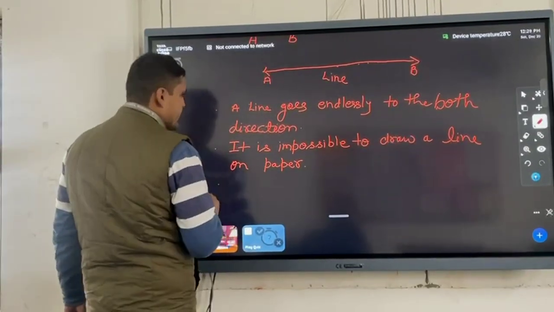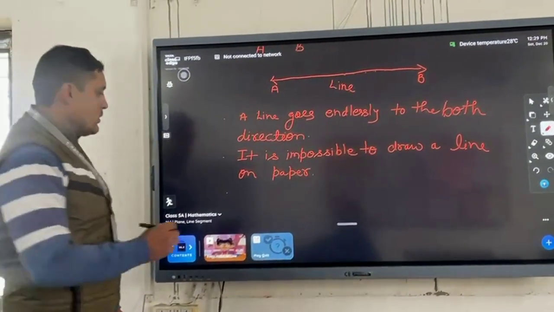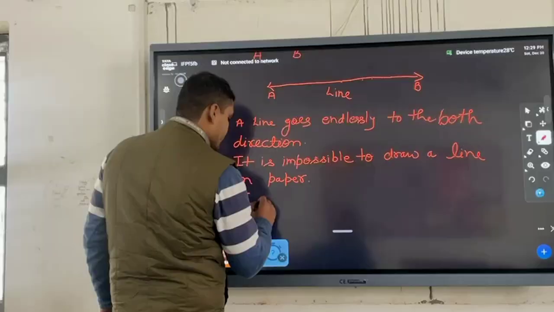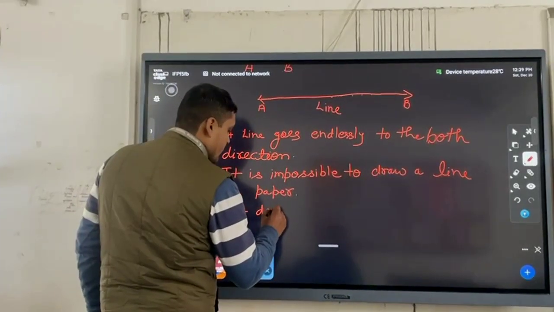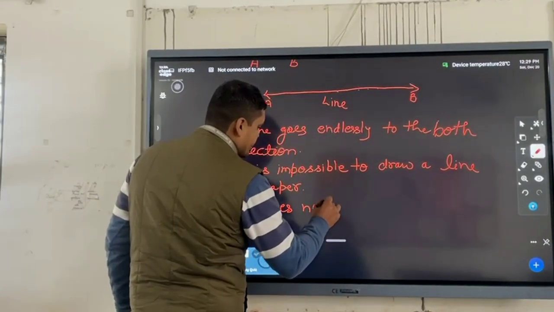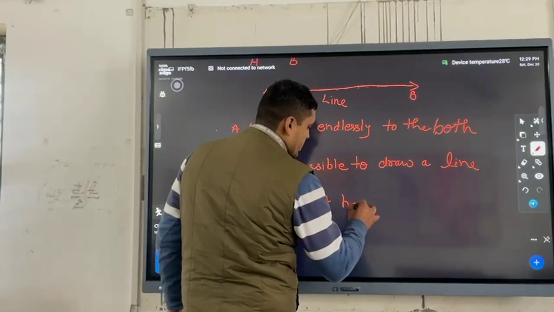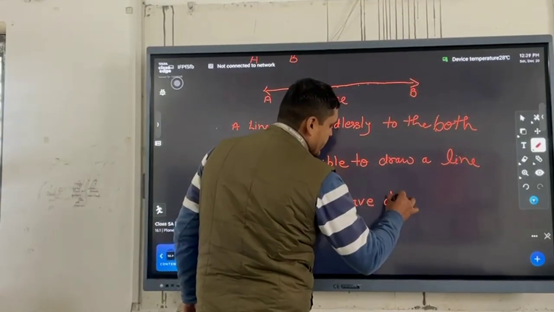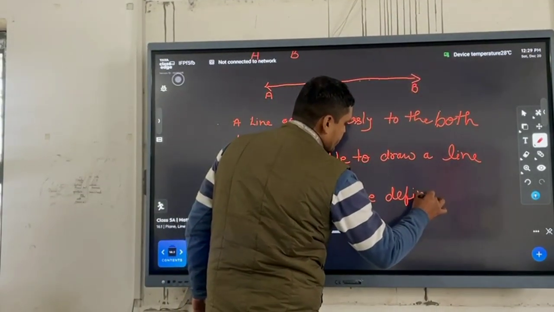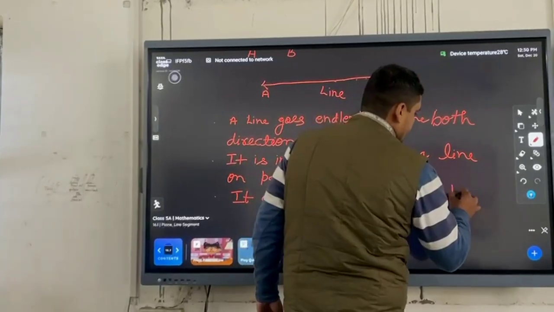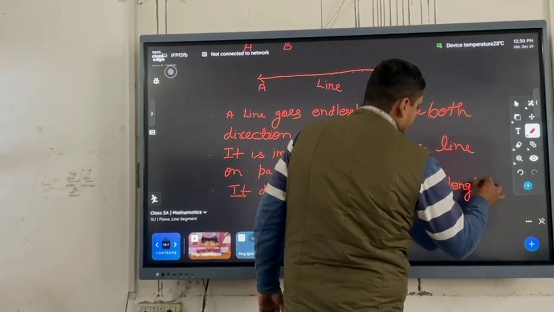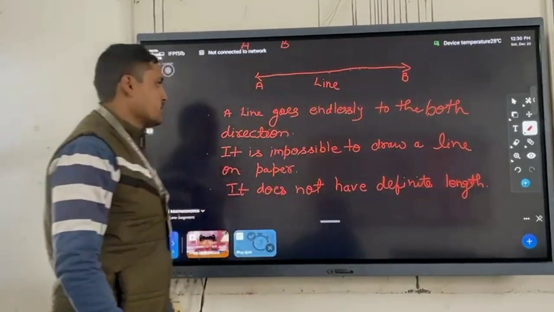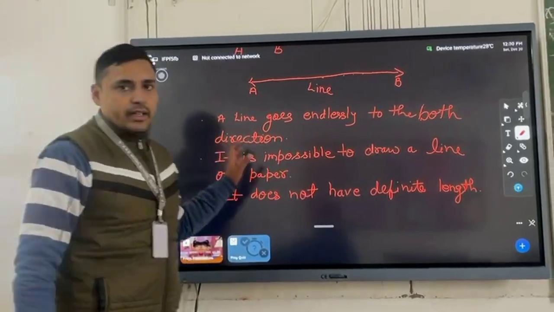Because it goes endlessly in both directions, it does not have a definite length. It is clear about the line.